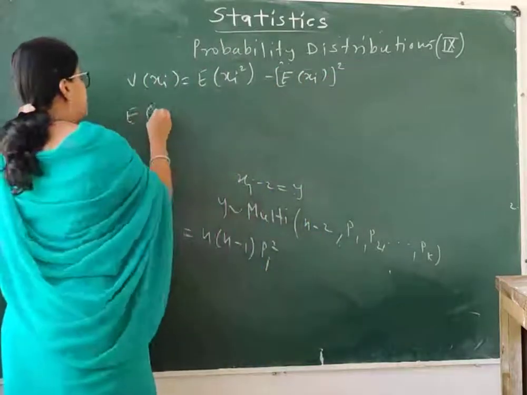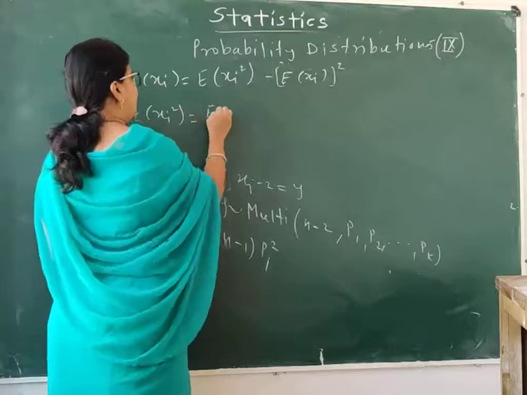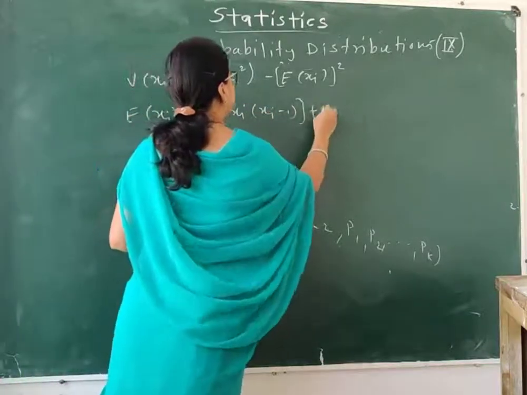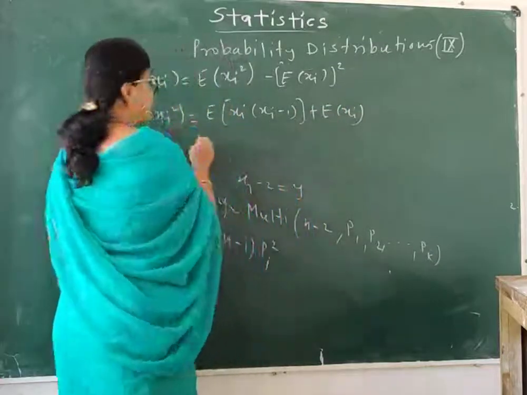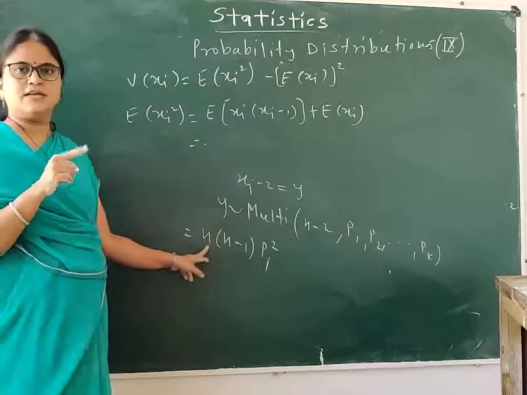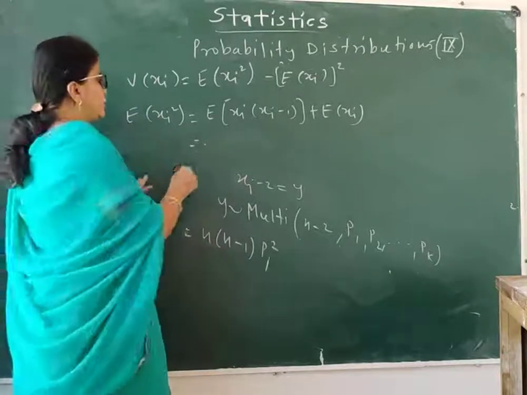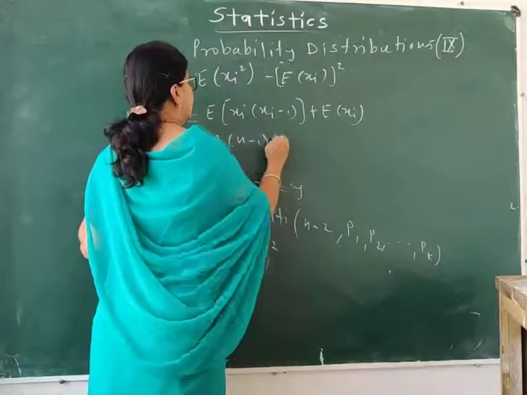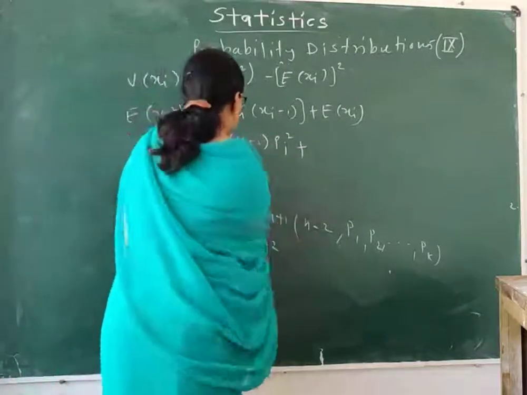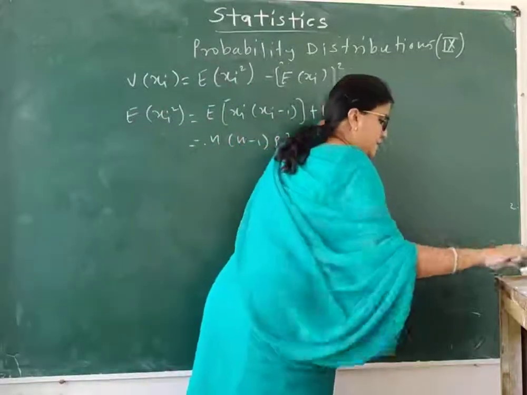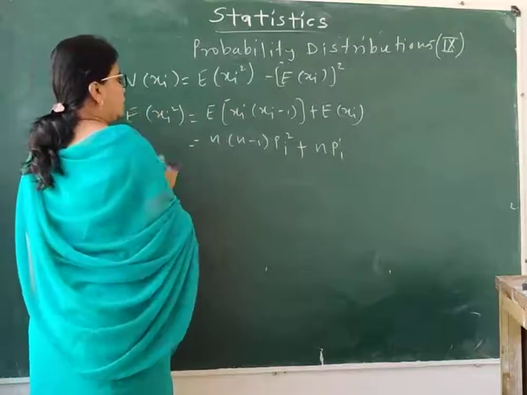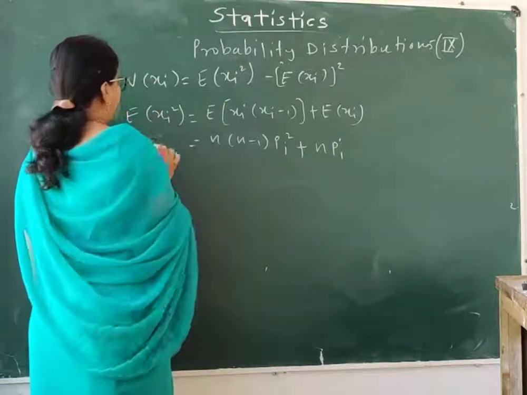In the expectation of xi square, I have expectation of xi minus 1 plus expectation of xi, isn't it? So expectation of xi minus 1, which we have over here, is n minus 1 pi square. So I can put the value as n minus 1 pi square plus another term, expectation of xi, as n pi. So this is my expectation of x square.